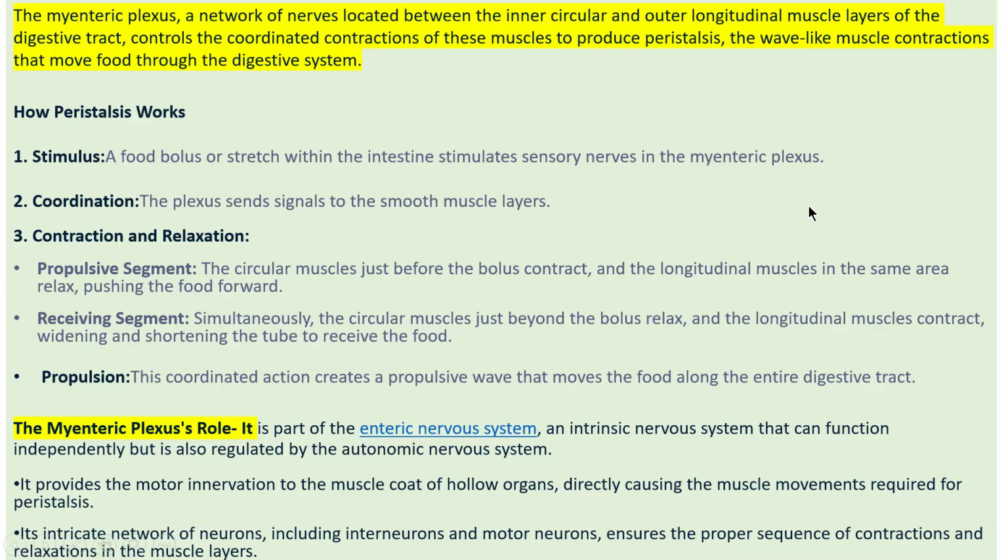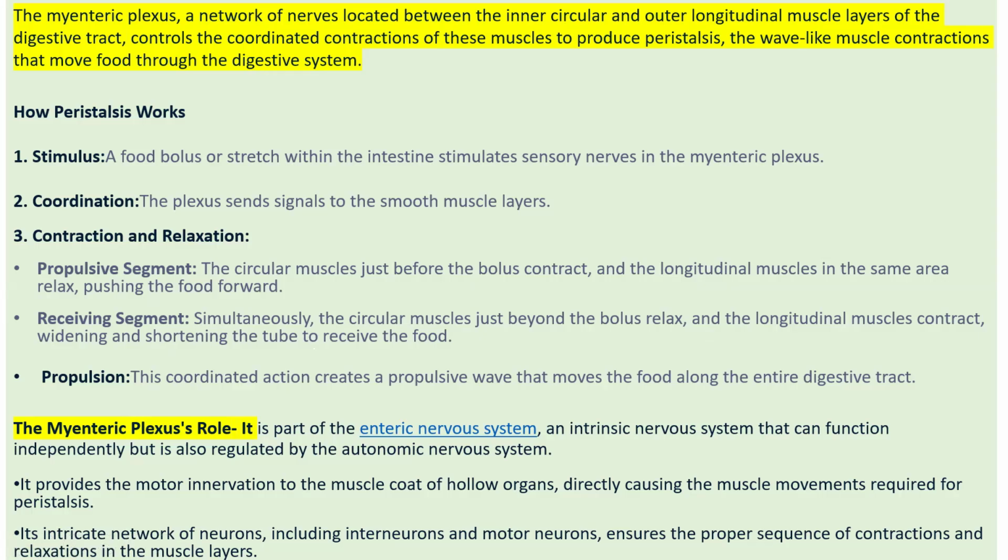The circular muscle just before the bolus contracts, and the longitudinal muscle in the same area relaxes, pushing the food forward. In the receiving segment, simultaneously, the circular muscle just beyond the bolus relaxes and the longitudinal muscle contracts, widening and shortening the tube to receive the food.